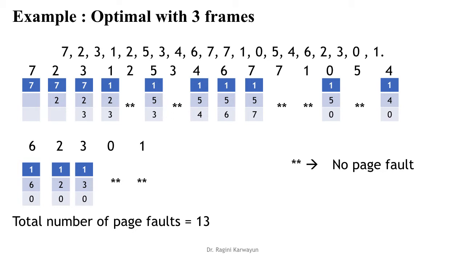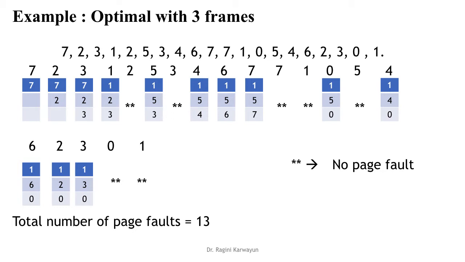Now it's turn of 6. Again for 6, 1 is used, 5 is used, 4 is the last one, 1 0 5 4. So out of 1, 5 and 4, 4 is the last one to be used. So 6 will come in place of 4.